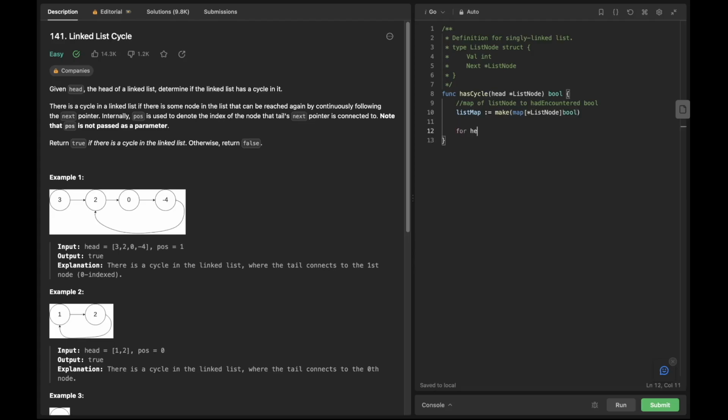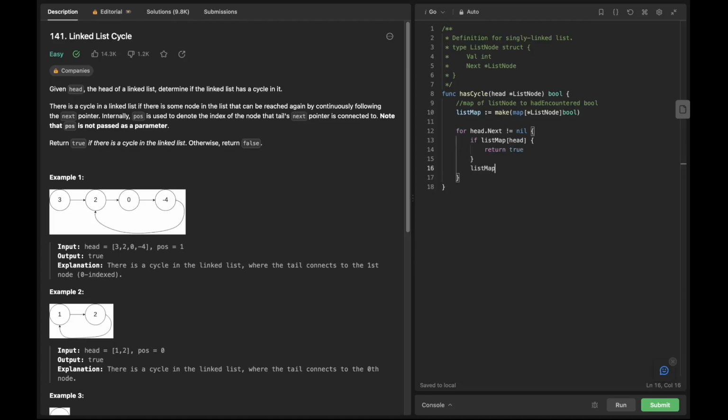Now, we start from the head of the linked list. As long as there is still a next list node, we want to iterate through the linked list. And first, we check if the current list node is present in the map. If it is, it tells us that we have encountered this node before, and hence there is a cycle in the linked list. So we return true.